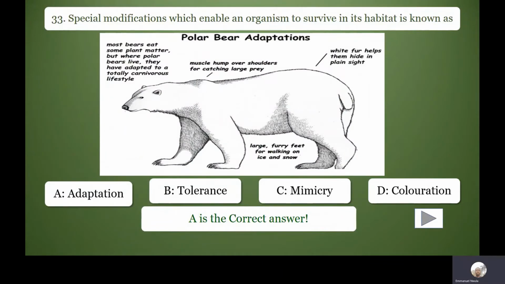Special modifications which enable an organism to survive in its habitat is known as adaptation. Those features that help organisms survive in their habitat are called adaptation. For instance, look at this polar bear. The white fur helps them hide.